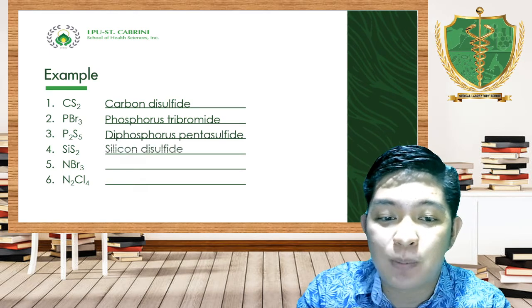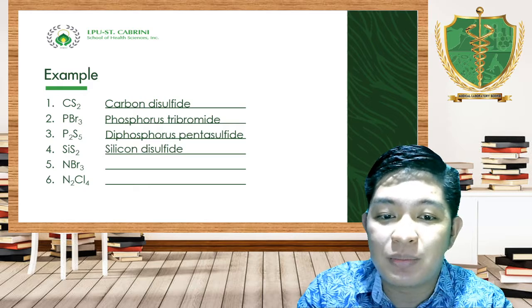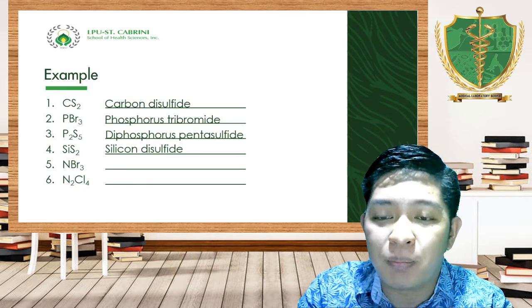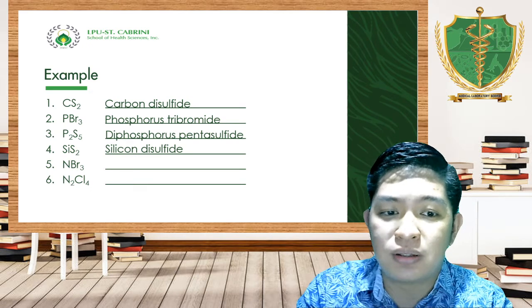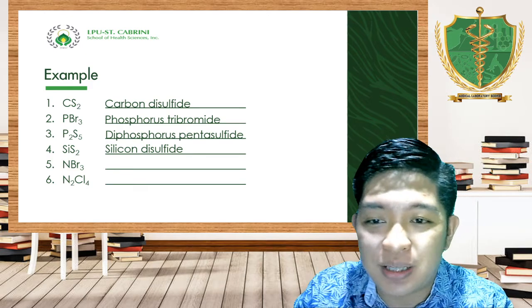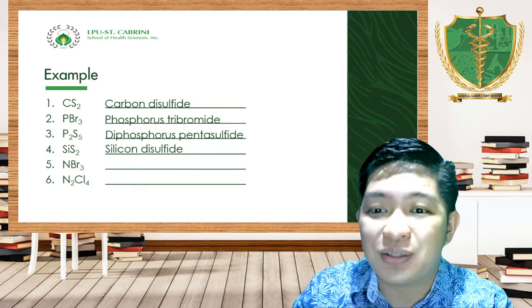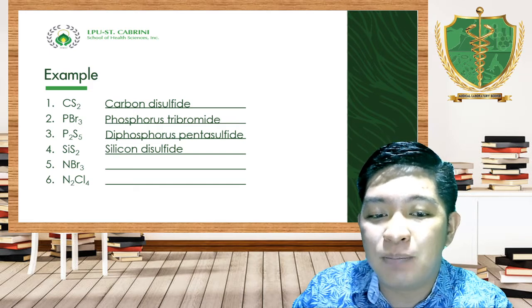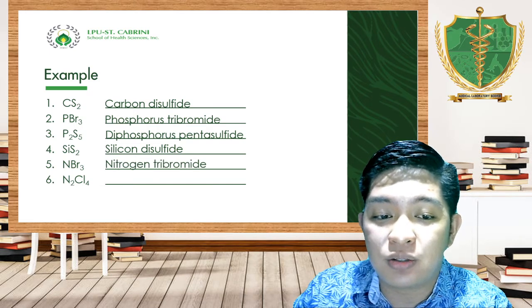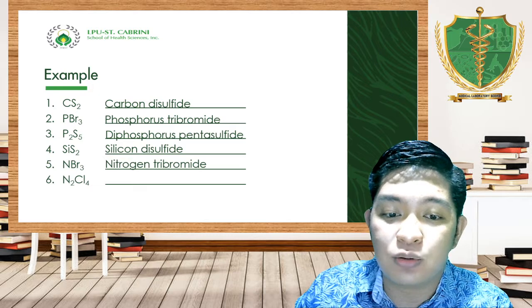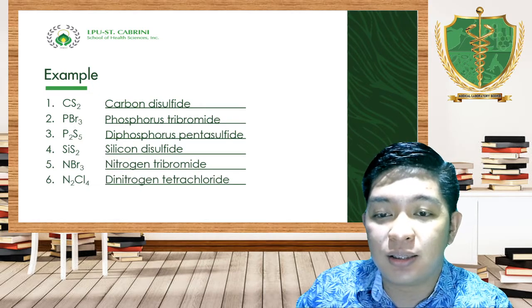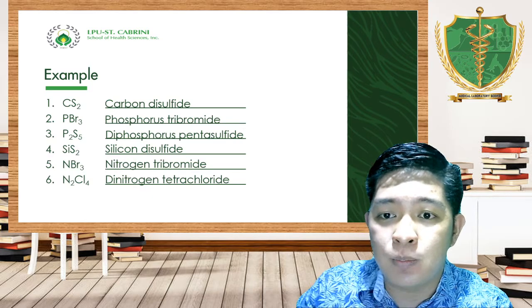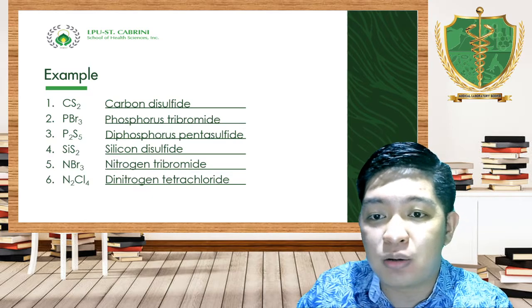Number 4 is silicon disulfide. This is what I'm saying a while ago. You don't have to use mono. Ang pangit, no? Parang yung X mo, pangit. Monosilicon disulfide. Ang pangit. Diba? Instead of saying monosilicon disulfide, then that will be silicon disulfide. And NBr3, that will be nitrogen tribromide. And N2Cl4, that will be dinitrogen tetrachloride. So that's how we name our binary covalent compounds.